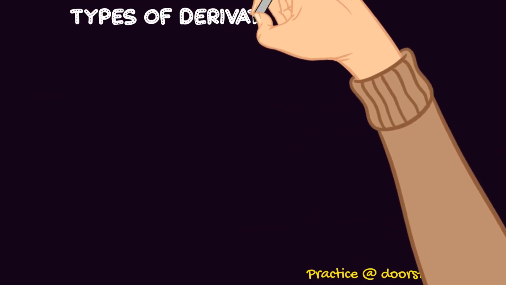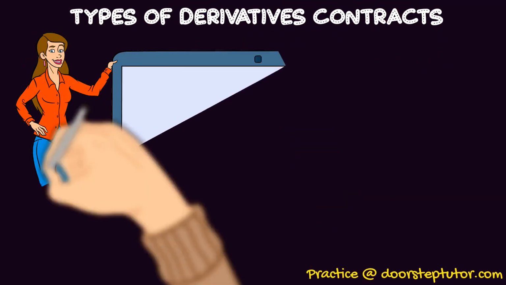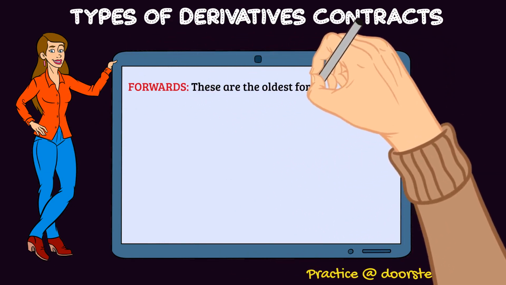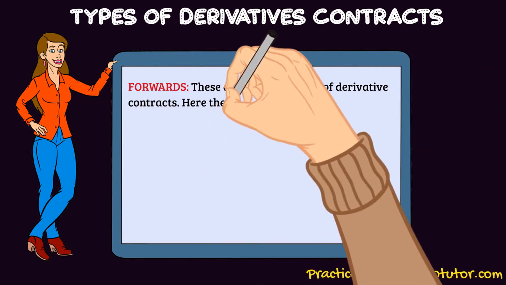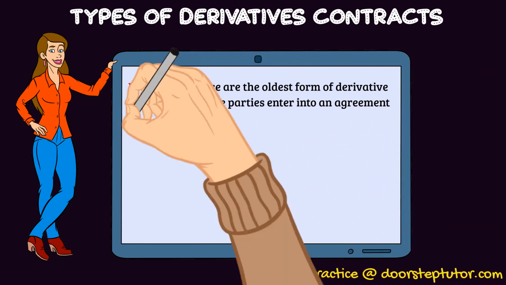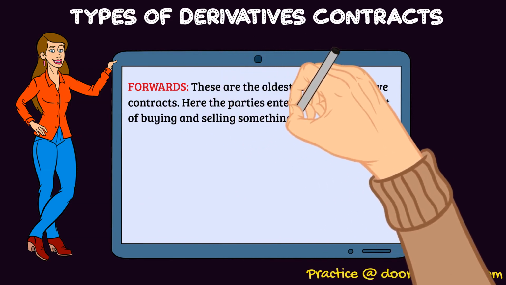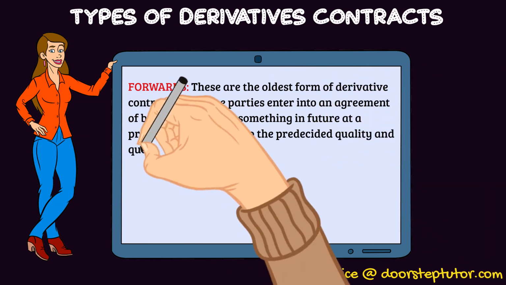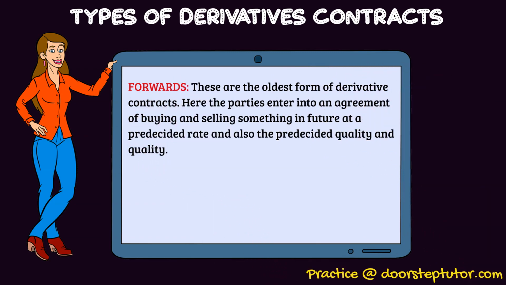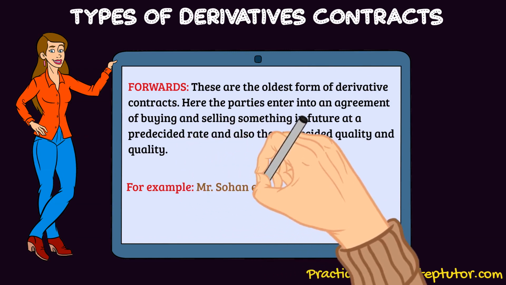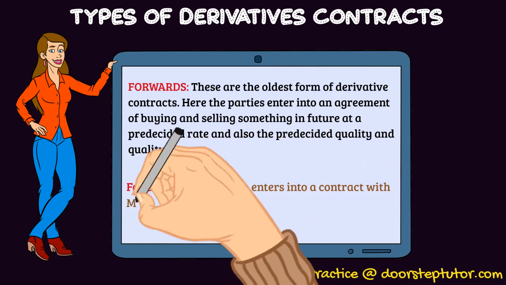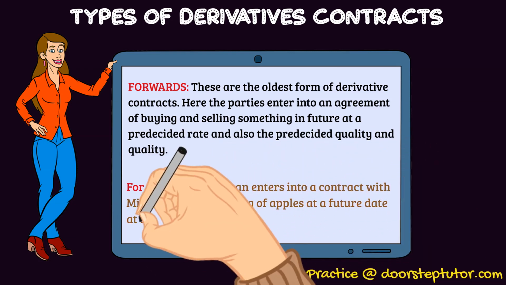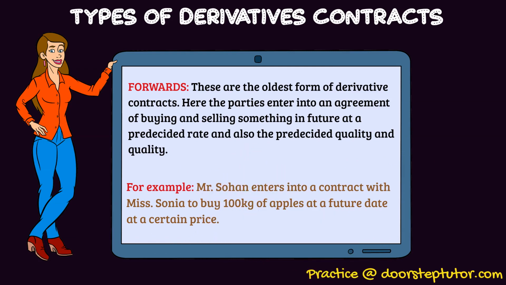Now let us discuss the various types of derivative contracts. The first one is forwards. Basically, it is the oldest form of derivative contracts. Here, the parties enter into an agreement of buying and selling something in future at a pre-decided rate. Let's say I enter into a contract with a person, Mr. Sohan. I enter into a contract to buy 100 kg apples from that person in future at a certain